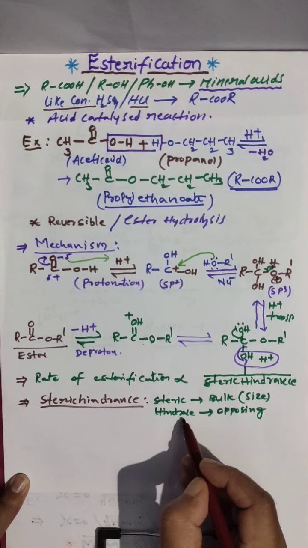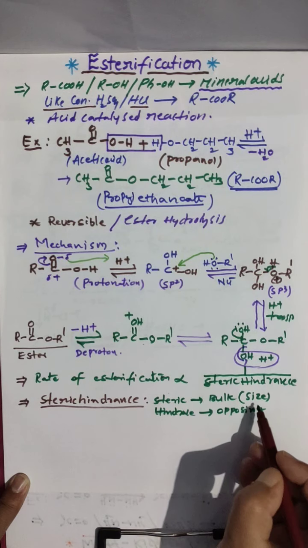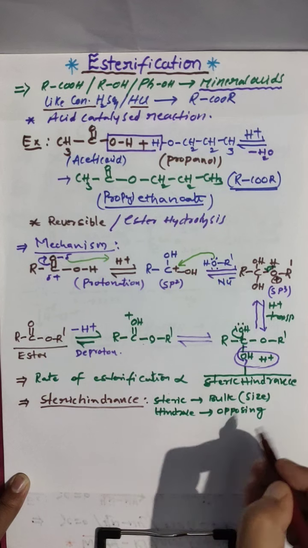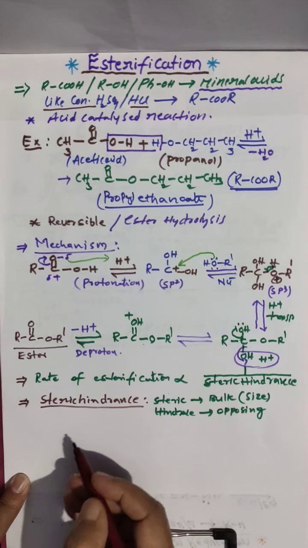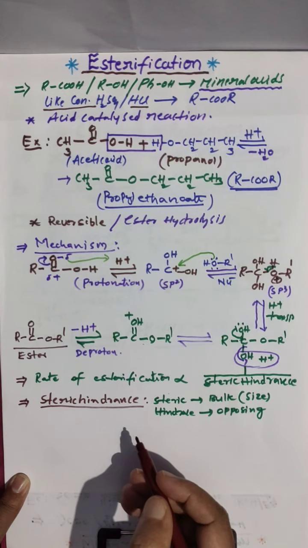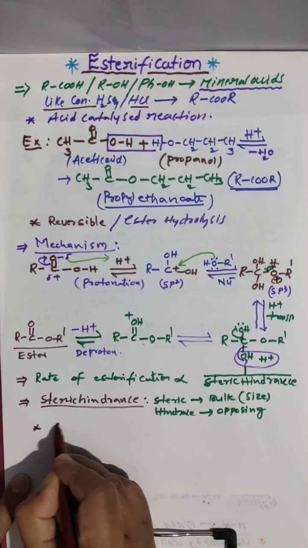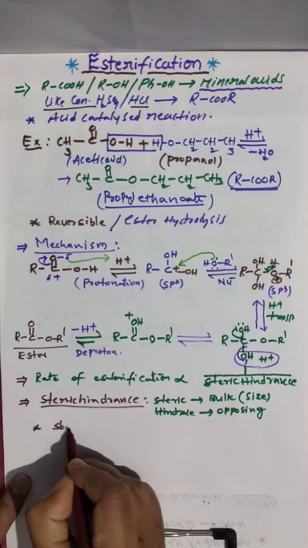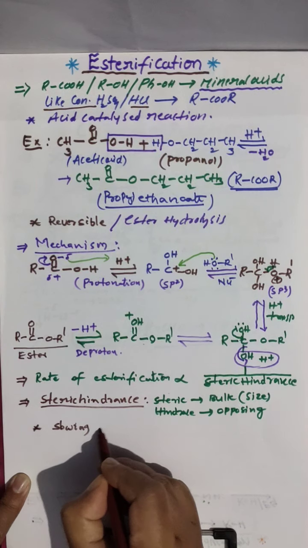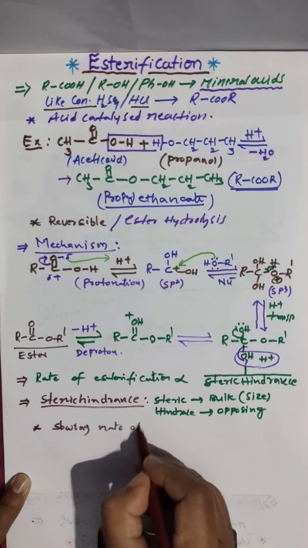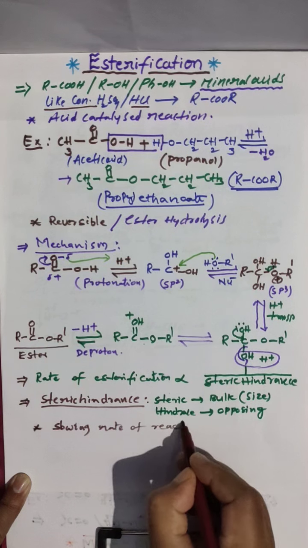Steric hindrance is nothing but a bulky group or bigger size group opposing further reaction, meaning it will slow the rate of reaction.